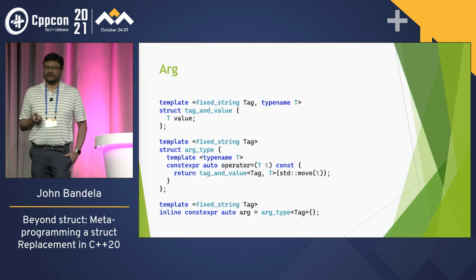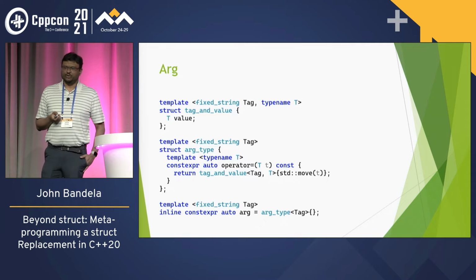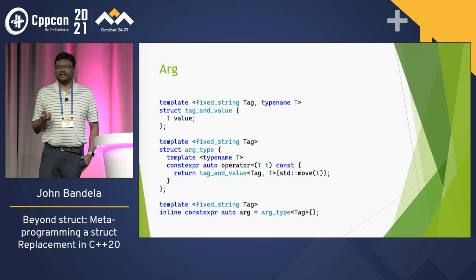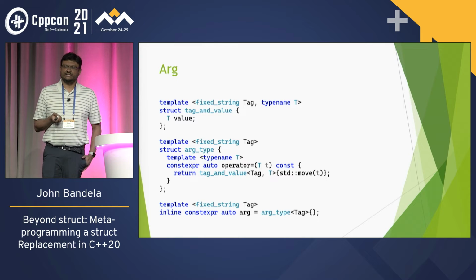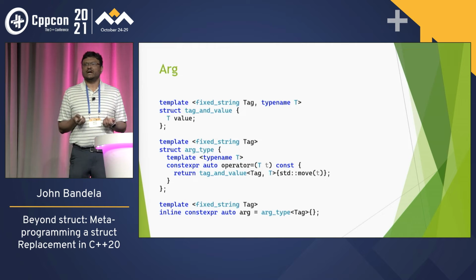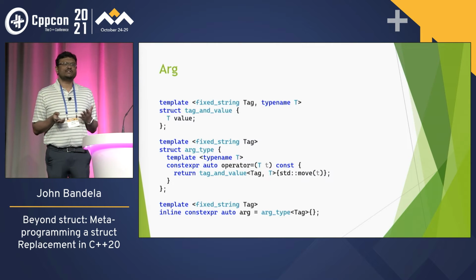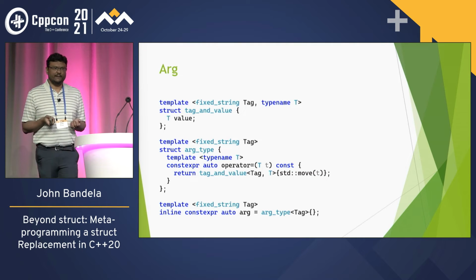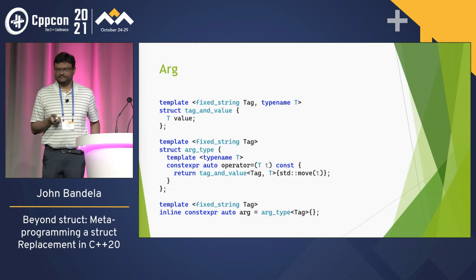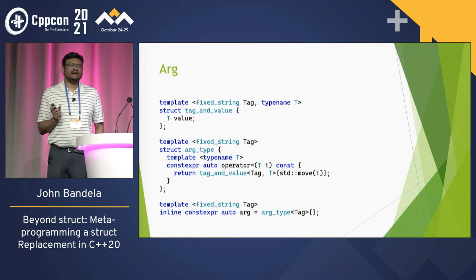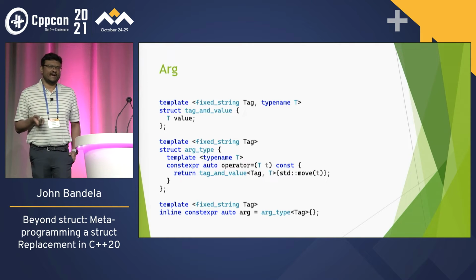All right, so let's define arg. Arg is, I guess, a niebloid. You can see that there. It just has an operator equal, and it constructs and returns a tag and value. Tag and value is just a simple struct that has a tag in the non-type template parameters, and it stores a value. And then we just create a const per arg template variable of that. So that accesses arg. When you have that, we have an arg tag, and then we do operator equal, we can construct a tag and value object.